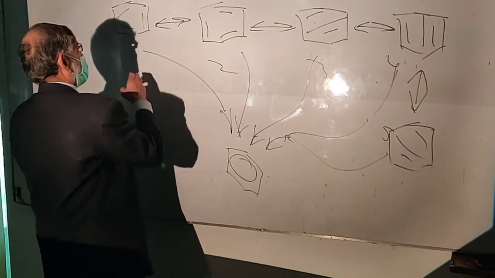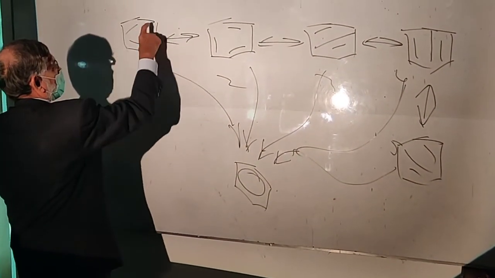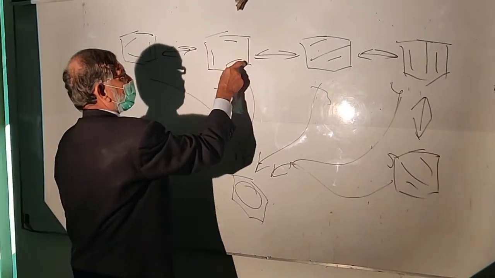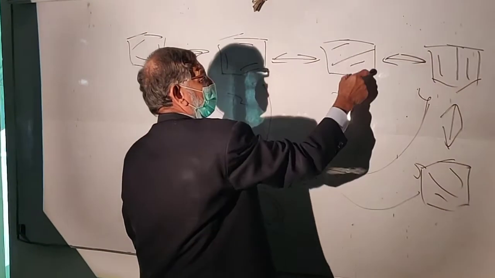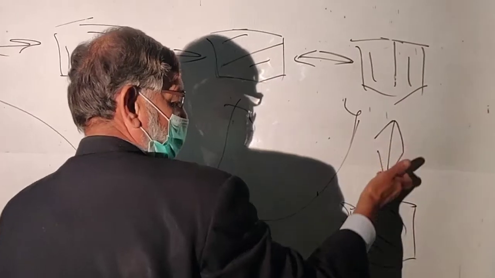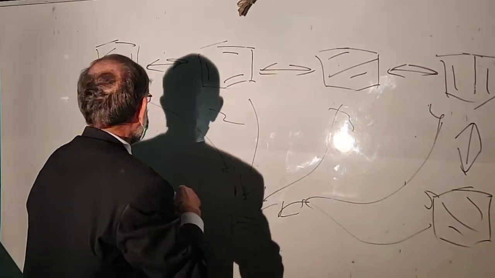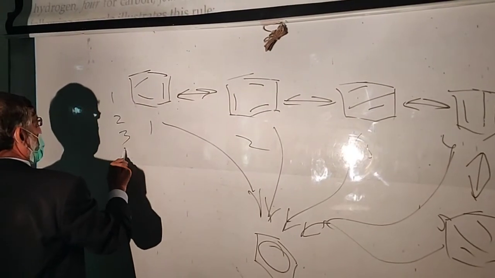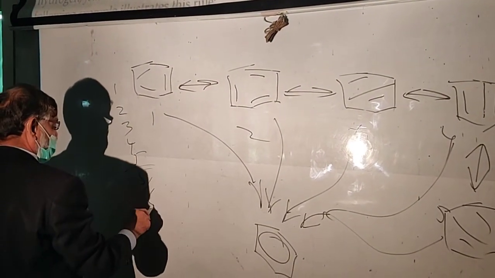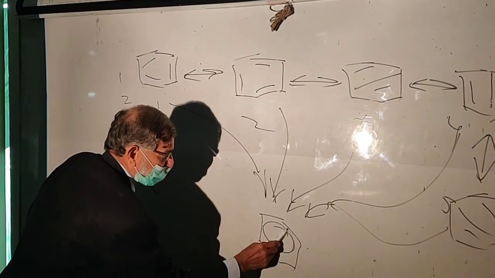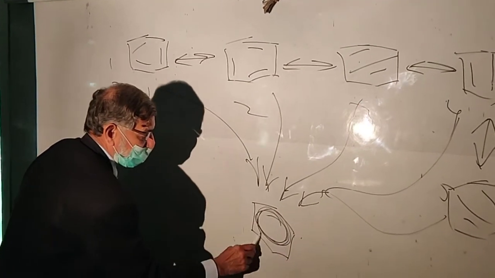That means at the moment electrons are here, here, here. But if you sum up these 5, 5 by 5, what will it be? That means the structure is like this.